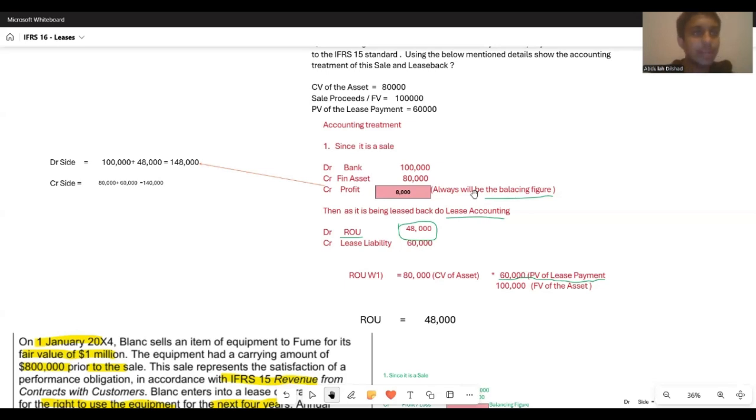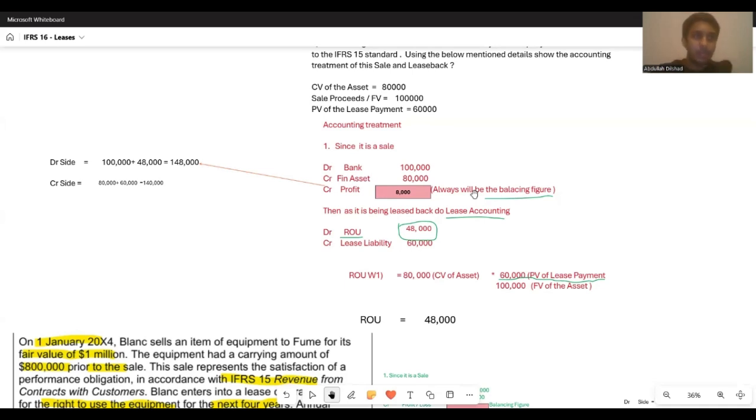Okay, so let me repeat this entire thing again in a simple form. For you all to do this transaction, you simply need to break it into two categories. One, you need to do a sale which has three double entries, and number two, you need to do lease accounting which has two double entries.